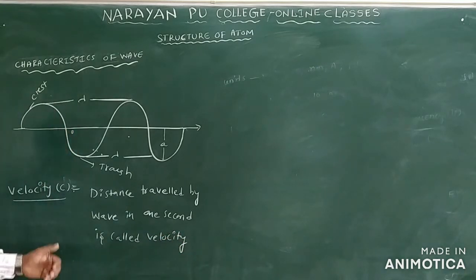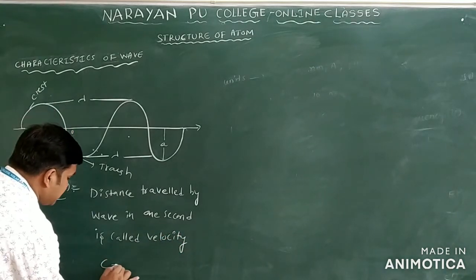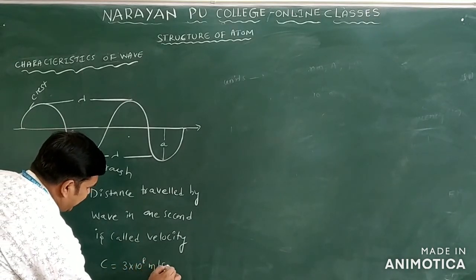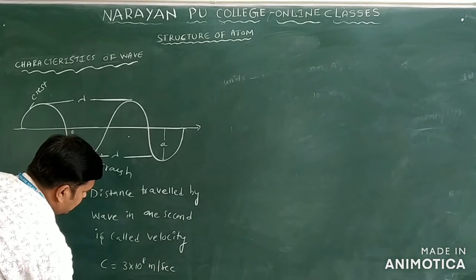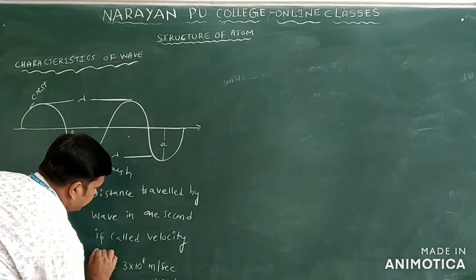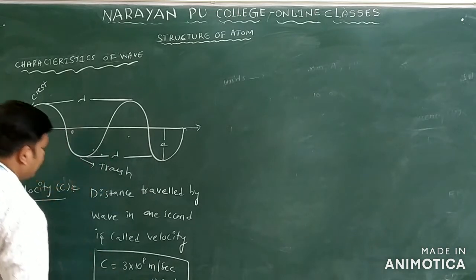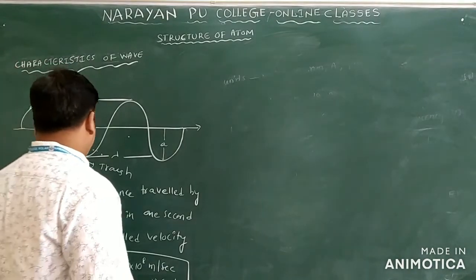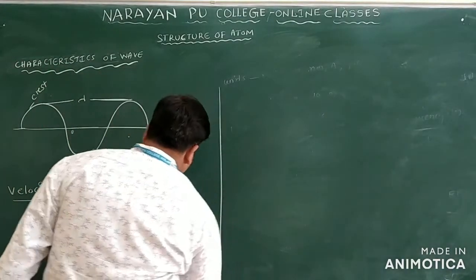Velocity is denoted by c. Velocity c is equal to 3 into 10 power 8 meter per second or 3 into 10 power 10 centimeter per second. This is the velocity of light. We can use the values 3 into 10 power 8 meter per second and 3 into 10 power 10 centimeter per second. This is regarding velocity.